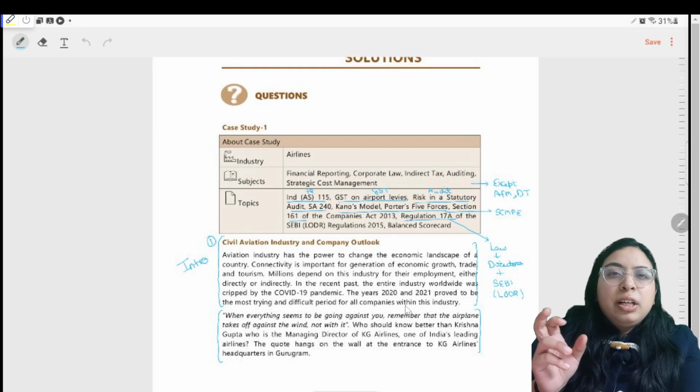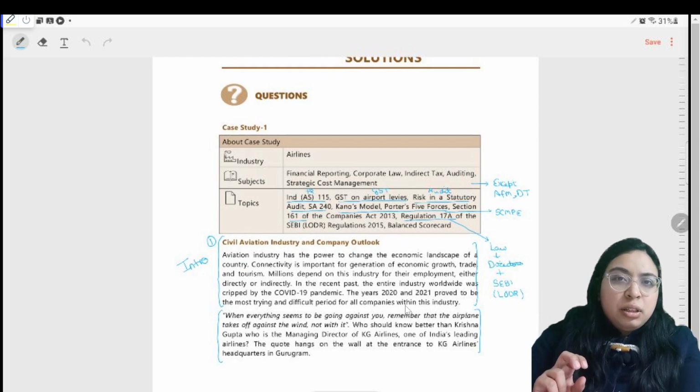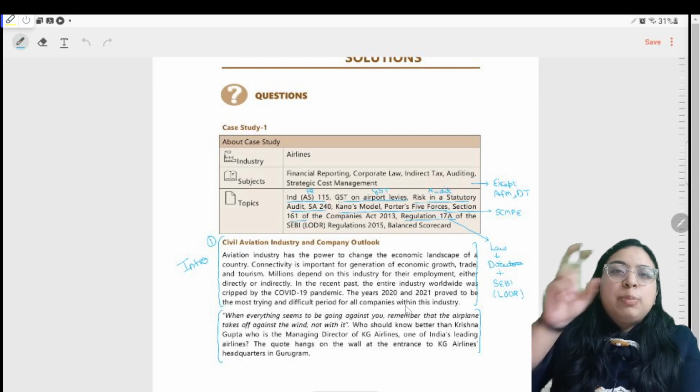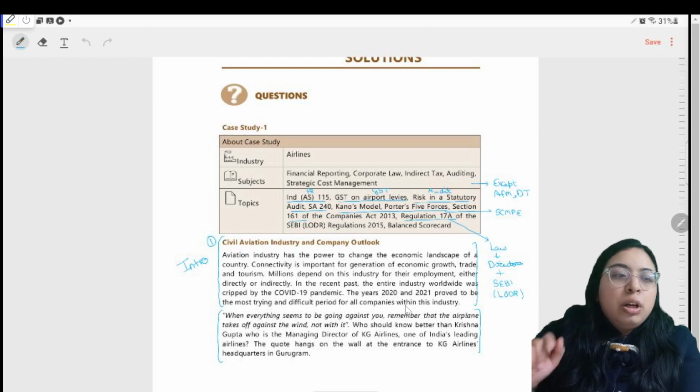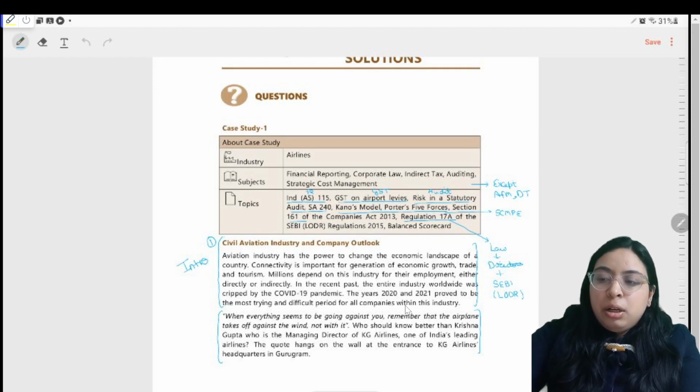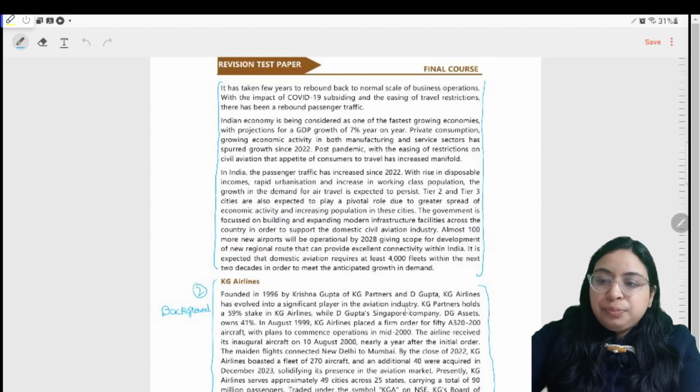So in the majority of case studies, ICAI itself has divided the case into paras. ICAI asks a question from this para, and another question from that para. But in some cases the paras are not there, so you yourself have to divide it into paras. So first is an introductory para.